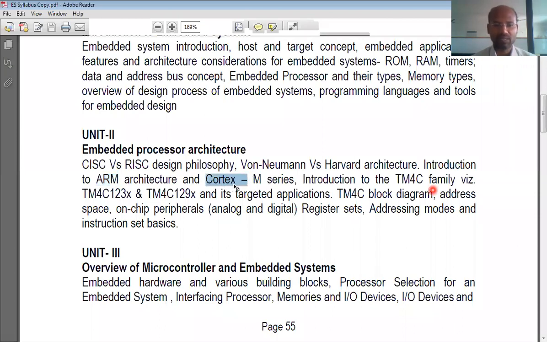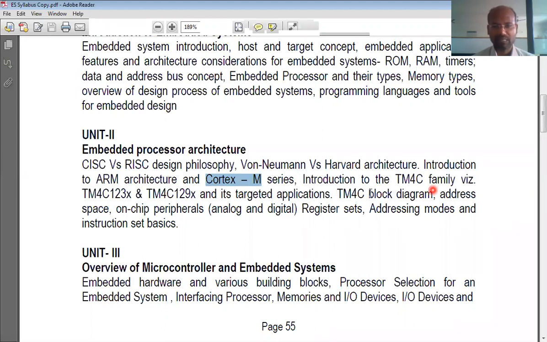Next, these are the varieties, the subfamilies. Cortex M series means Cortex M is an ARM microcontroller. It is one subfamily having certain features. We have other varieties like Cortex A, Cortex R, and so on. These different things we will study when we talk about these topics.